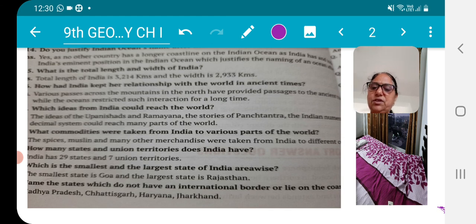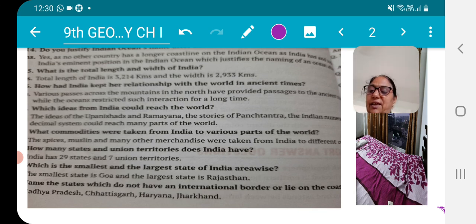Then my next question is, how many states are there? Which is the smallest and largest state of India area wise? You have to tell the smallest state area wise as well as the largest state area wise. Very interesting. We are also included in that, somewhere.